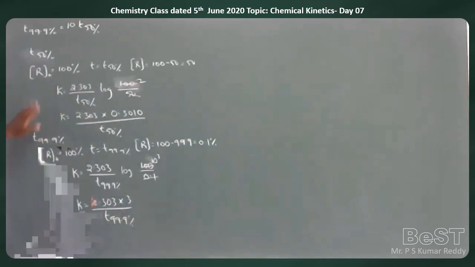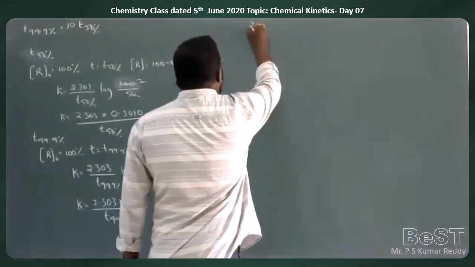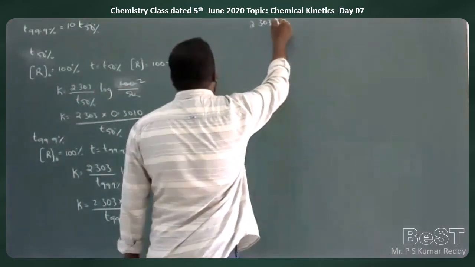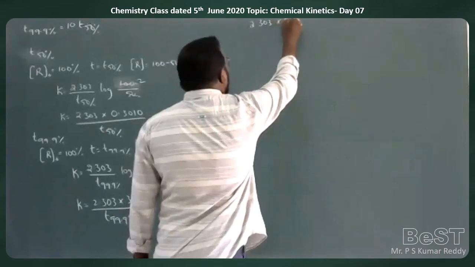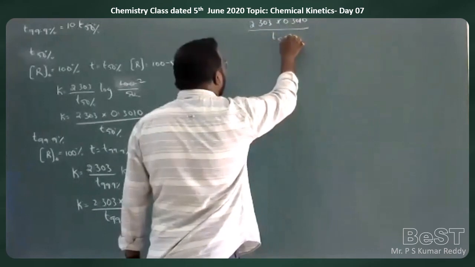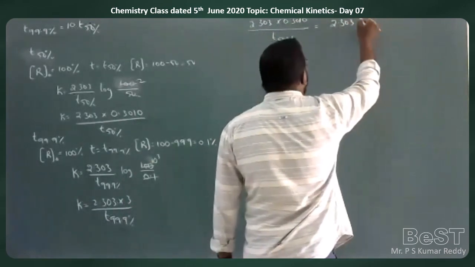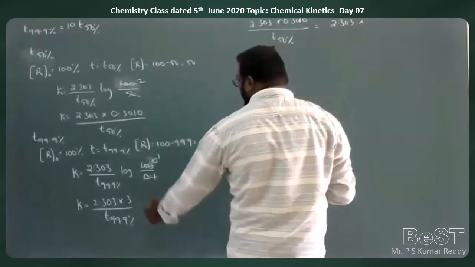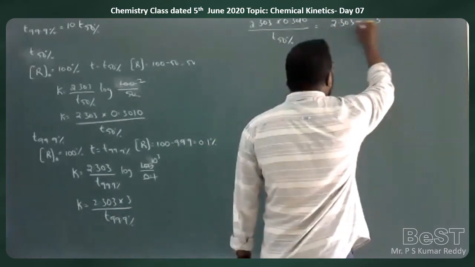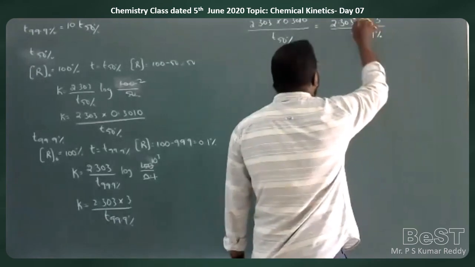When we are discussing the same reaction, the rate constant value will be the same at any time. So therefore, 2.303 into 0.3010 by T 50% is equal to 2.303 into log of 10 to the power of 3, which is 3, by T 99.9%.